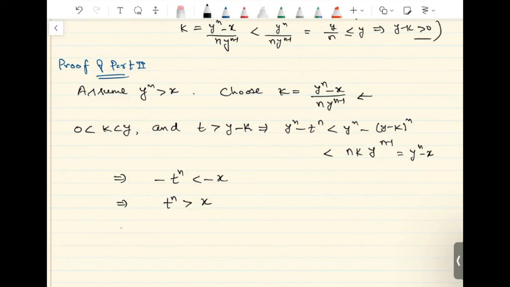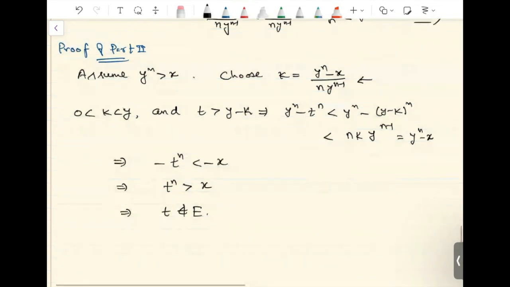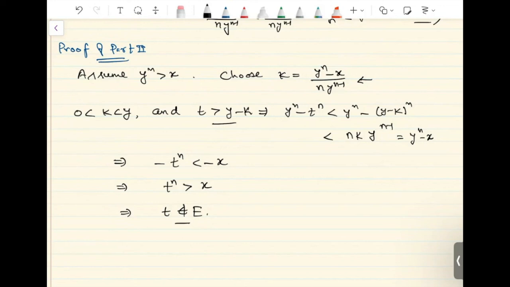If t raised to n is strictly bigger than x, that means t does not belong to E. So we have shown that if t is bigger than y minus k, then t does not belong to E. Its contrapositive will be, if t belongs to E, then t has to be less than or equal to y minus k.